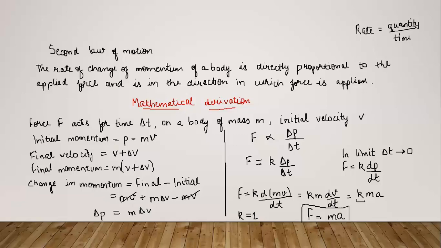Now we'll go forward to look at some important points regarding this second law of motion. So what we wrote was F is equal to ma. Now you know how to calculate the SI unit of any physical quantity. So if we want to determine the SI unit of force, the SI unit of mass is kg, into acceleration, which is meter per second square.